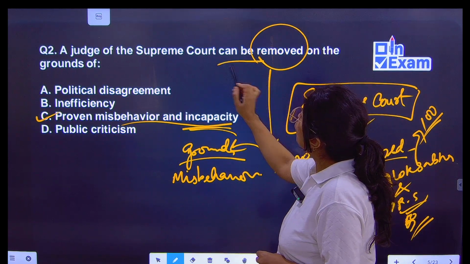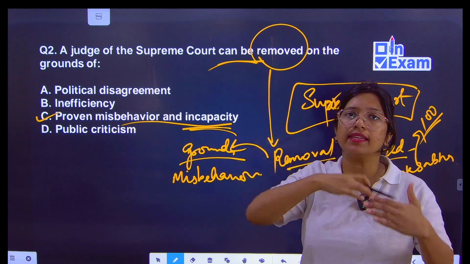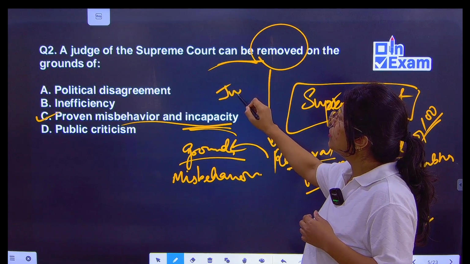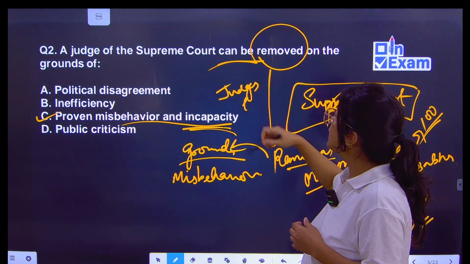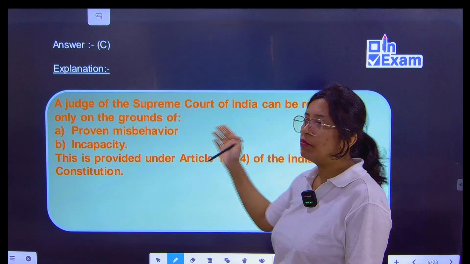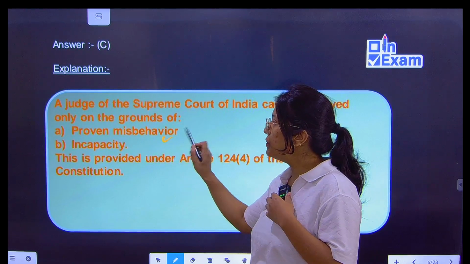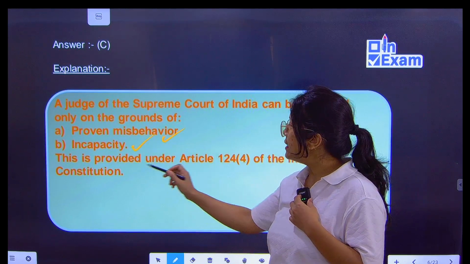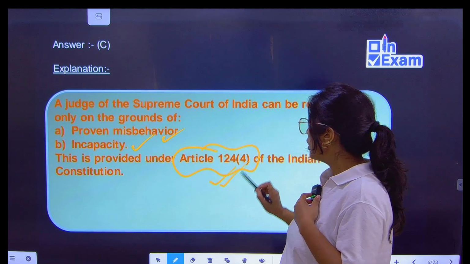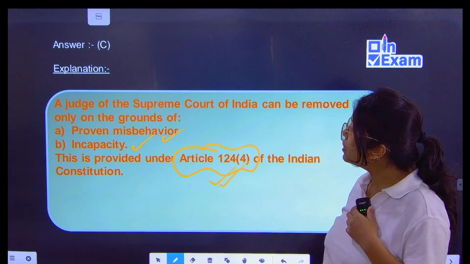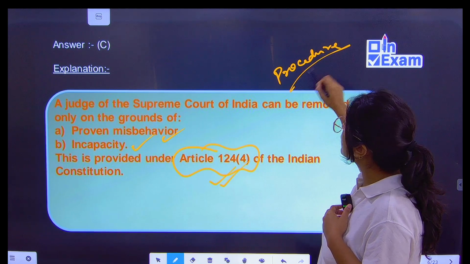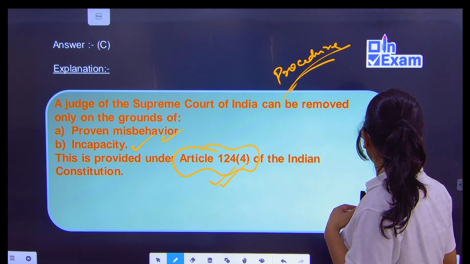And regarding removal, the Indian Constitution does not detail the procedure, but the Judges Inquiry Act mentions it. A judge of the Supreme Court of India can be removed on the grounds of proven misbehavior and incapacity, and this is provided under Article 124 clause 4 of the Indian Constitution. But the removal procedure is mentioned in the Judges Inquiry Act.